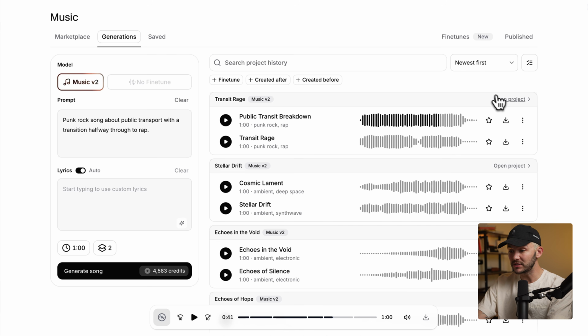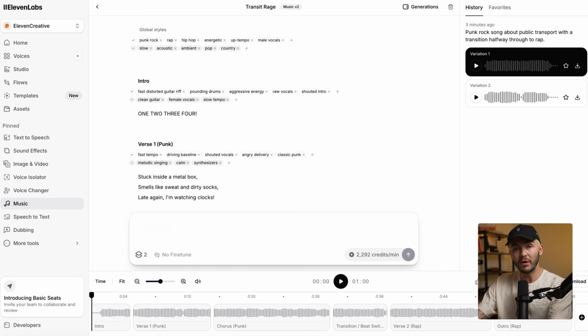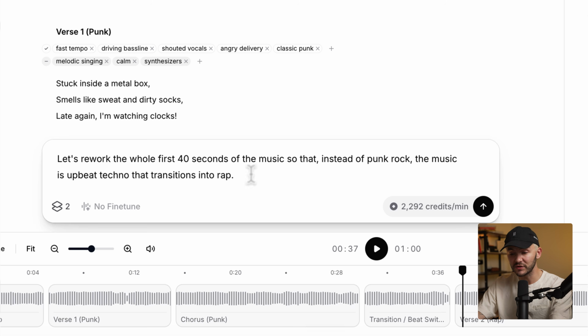As you can see, we've got a great transition that sounds continuous. Now, if we want to make some changes to the track, I can go in and do so simply by clicking Open Project right here. And now I'm taken into the Eleven Music editor, where we can customize and do some inpainting to our track. And here, the way I'm going to edit it is simply by asking for the changes that I want to add.